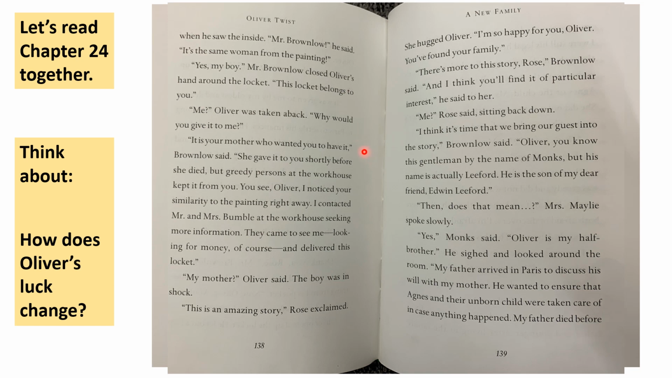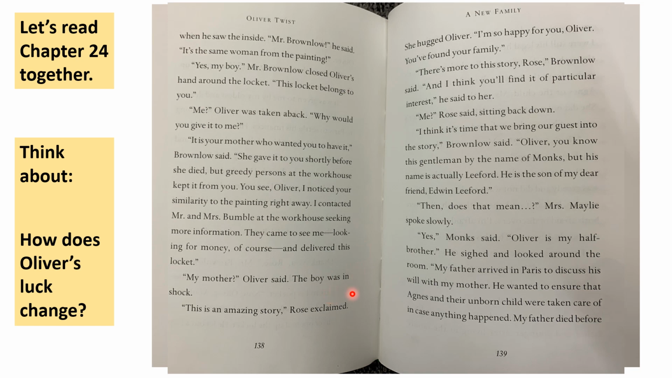It is your mother who wanted you to have it, Brownlow said. She gave it to you shortly before she died, but greedy persons at the workhouse kept it from you. You see, Oliver, I noticed your similarity to the painting right away. I contacted Mr. and Mrs. Bumble at the workhouse seeking more information. They came to see me, looking for money, of course, and delivered this locket. My mother? Oliver said. The boy was in shock.